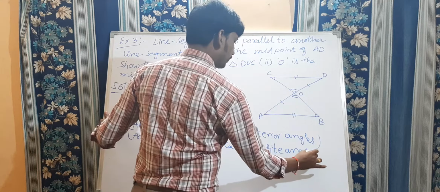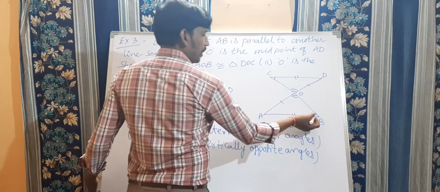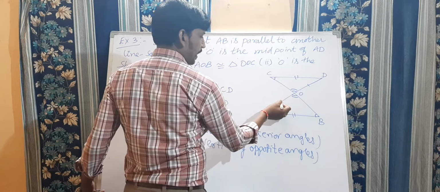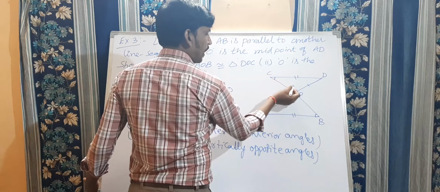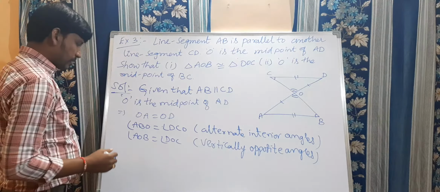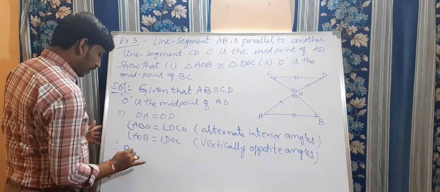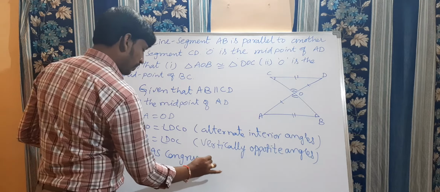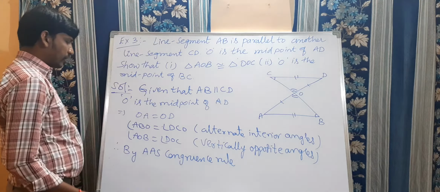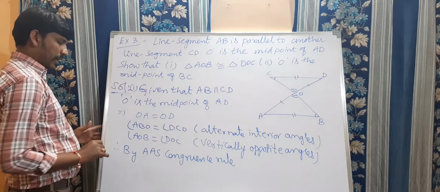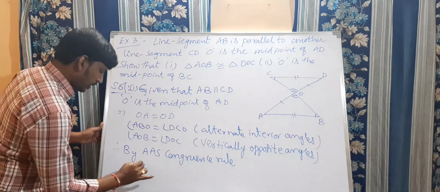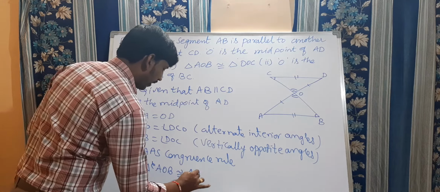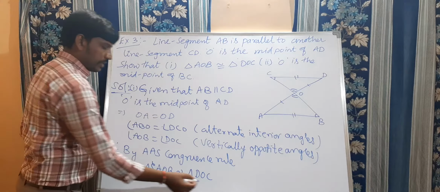So therefore, observe here. This is angle, angle, side. Clear? So therefore, by using the AAS congruence rule, we can say the triangle AOB is congruent to triangle DOC. First one is completed. Clear?